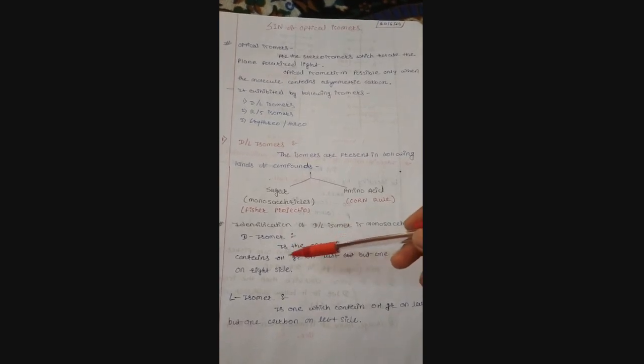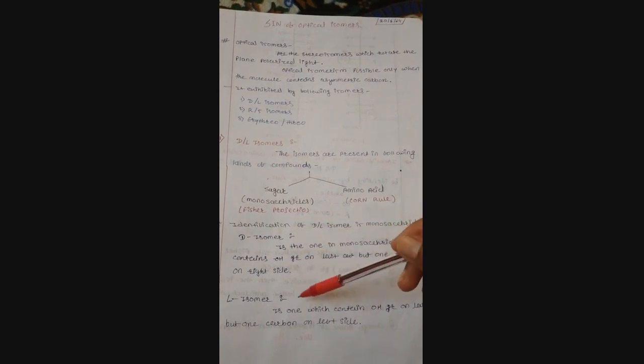Here's the identification of D and L isomers in monosaccharides. The D isomer is one in a monosaccharide which contains the OH on the last-but-one carbon on the right side, which means the compound is a D isomer. If it contains the OH group on the last-but-one carbon on the left side, then the compound is an L isomer.